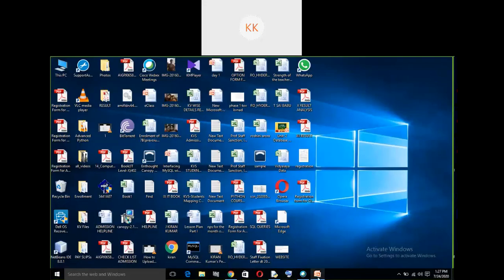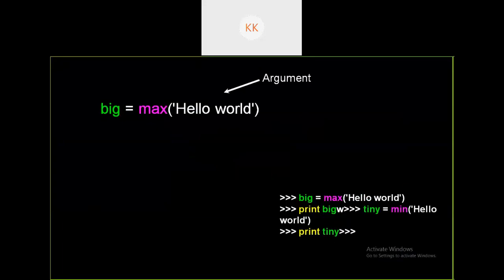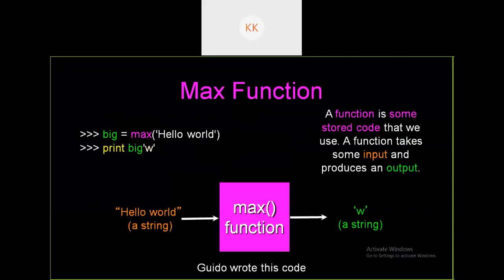Now let us go back to our presentation. So here you see the functions are called. When the function is called, the corresponding result gets assigned to the given variable. So here big is a variable and we called a function and the result of the function is assigned to the variable. So when you are printing the variable, the result gets printed. It doesn't bother whether you have written any code or not, but whatever the result is, that result gets printed.